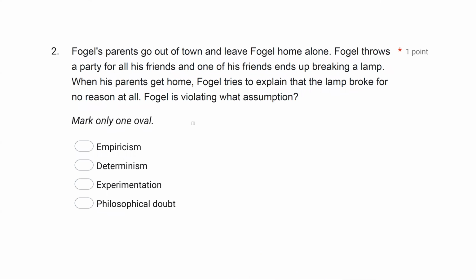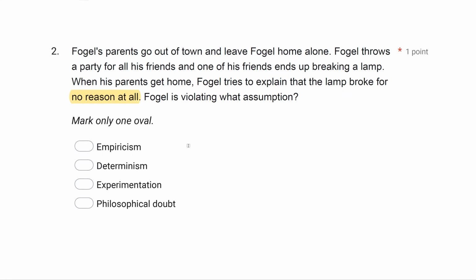So this is one of the driving assumptions that as a behavior analyst, you've got to avoid at all costs, because you're going to hear it all the time. Well, that behavior happens for no reason at all. This happened for no reason at all. I don't know why it happened. It happens randomly. It happens out of the blue. There's no clear antecedent. I don't know why it occurs. We know that's just not true. Why? Well, because the universe is lawful, it's orderly, things happen for a reason. So when Fogel says, well, the lamp broke for no reason, what assumption was he violating?